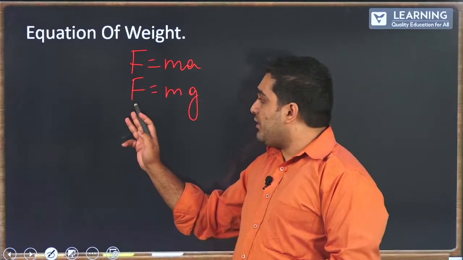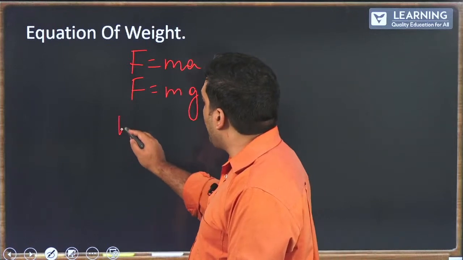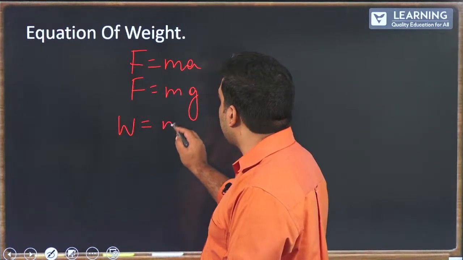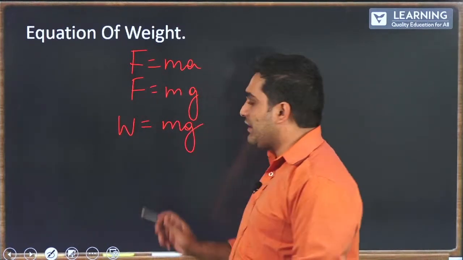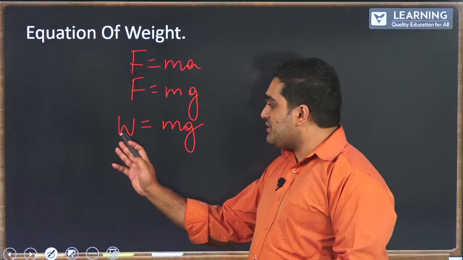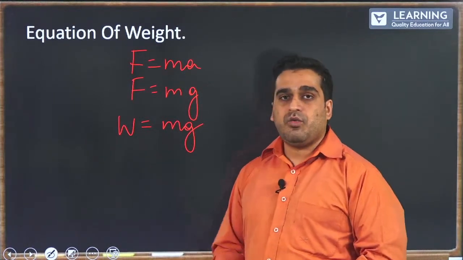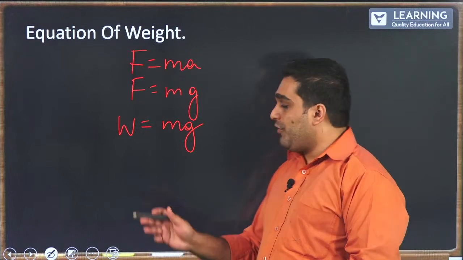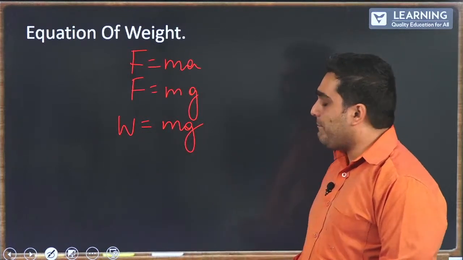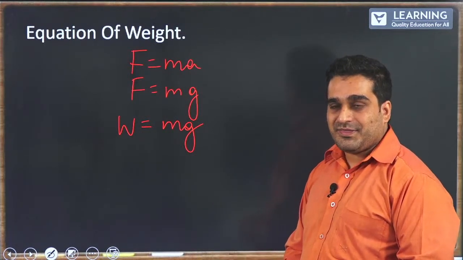The following force is called weight, where weight equals mass times gravity. So this is how you express weight.